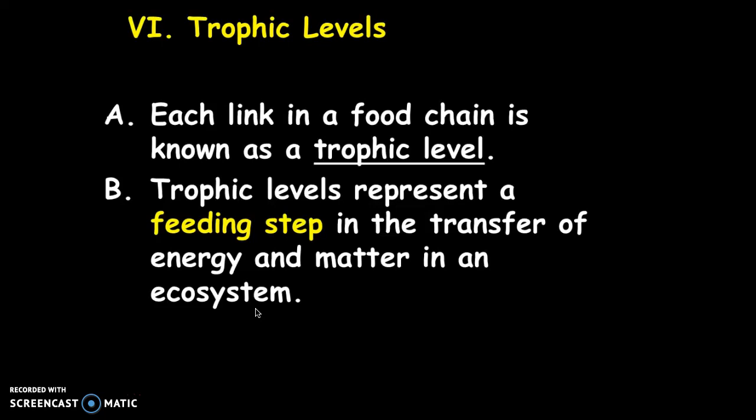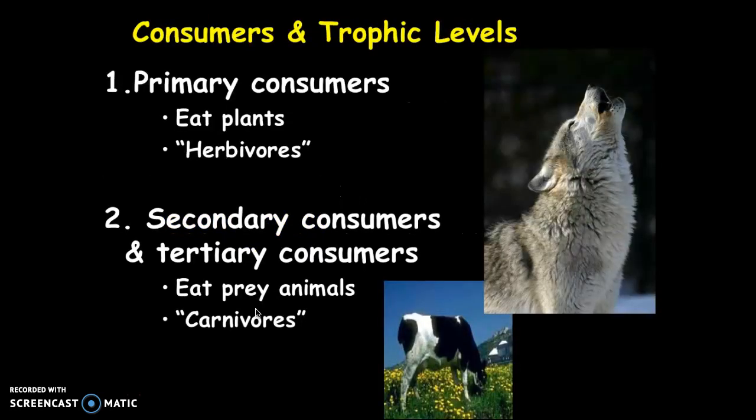Each of those links within the food chain is known as a trophic level. And each of those trophic levels is a step in the transfer of energy within an ecosystem. Within those trophic levels, we refer to the different levels of consumers. We can refer to primary consumers as the herbivores that eat plants. When we discuss secondary and tertiary consumers, we're talking about carnivores or those predatory animals that eat prey animals.